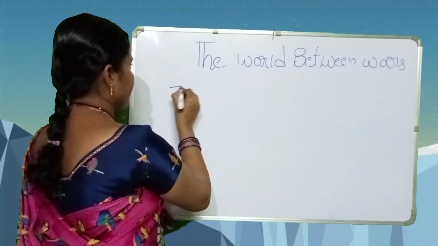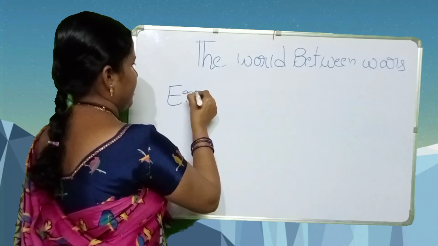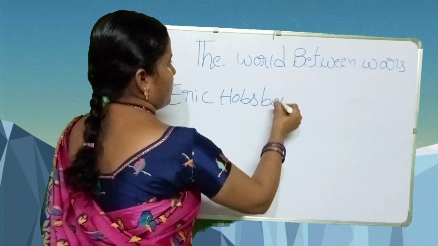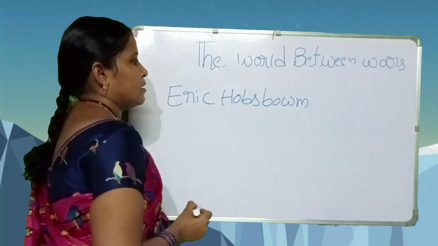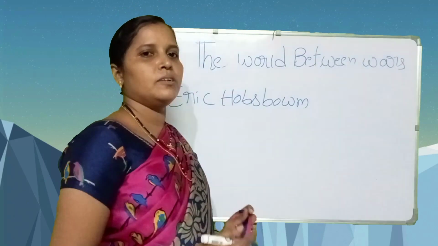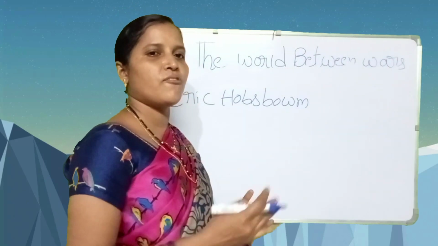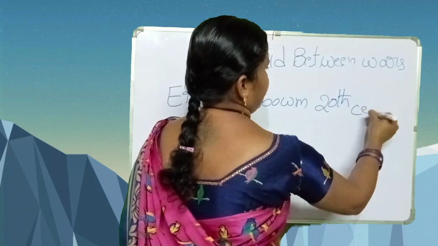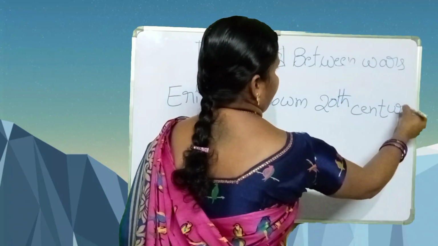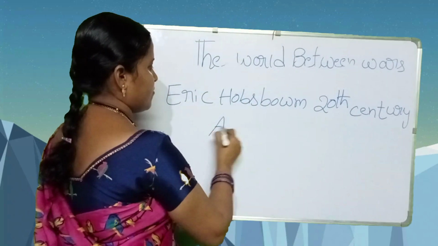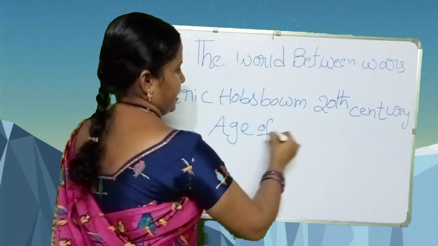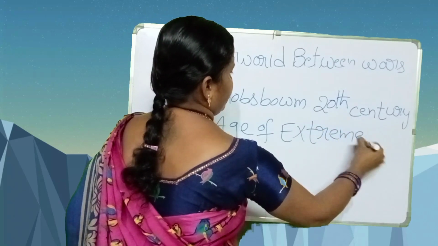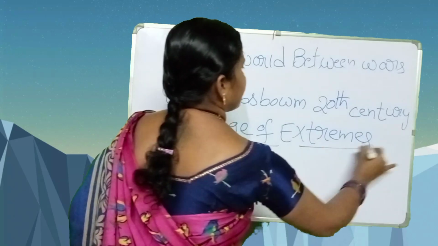Eric Hobsbawm called the 20th century the age of extremes. Age of extremes.